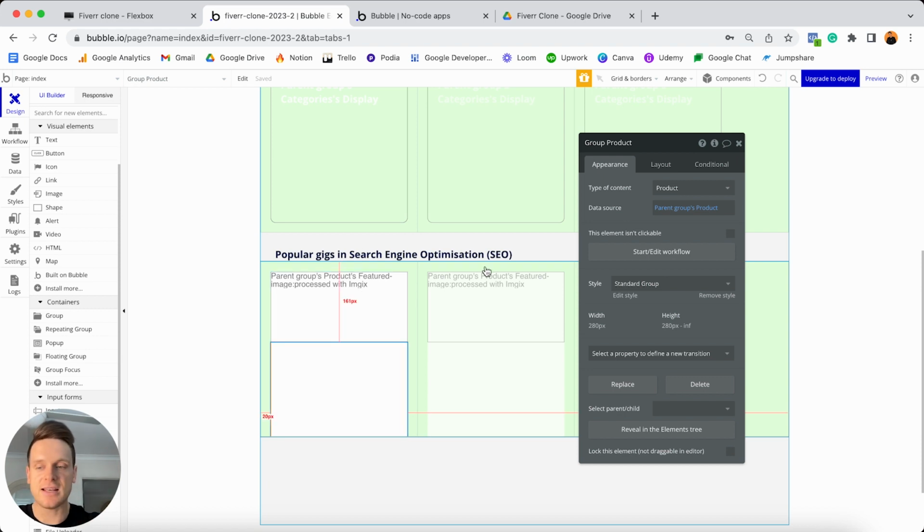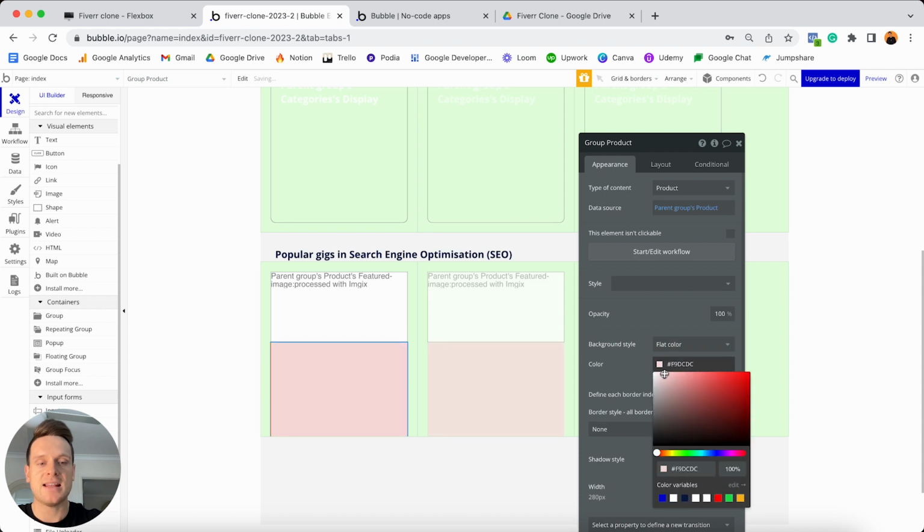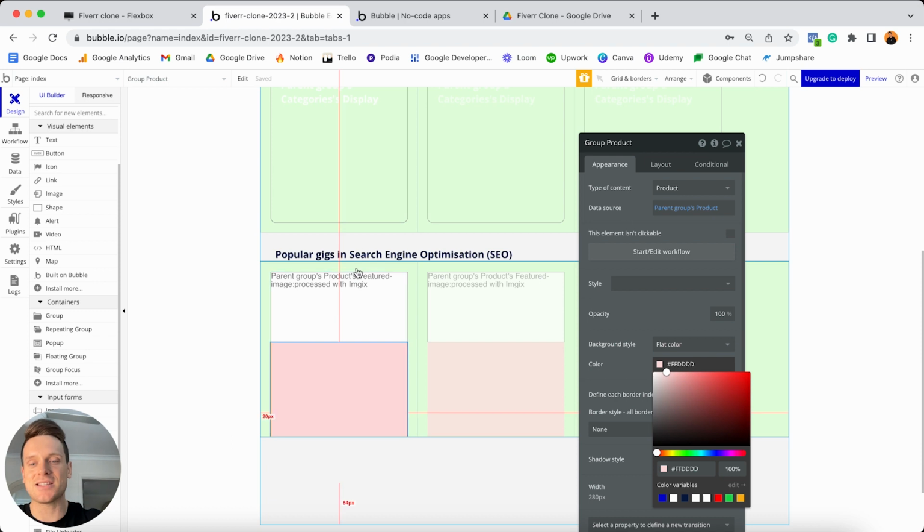And look, I completely get it. I said the word group so many times that it probably confused you. But if I was to just remove the style of this group and give it a flat background color and set this to be something like a light shade of red, you'll actually be able to see where this group sits inside of your overall page.